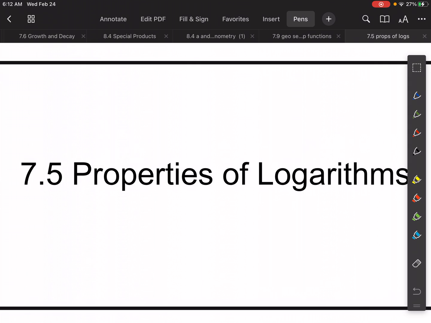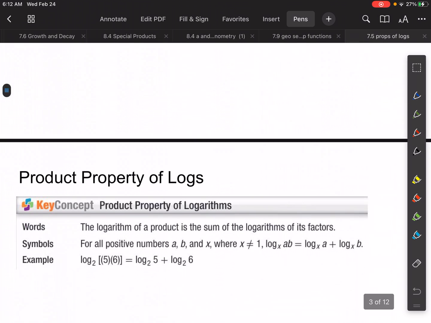Hey guys, welcome. 7.5, properties of logarithms. Hopefully, if you've been struggling with logarithms, that little jingle that you just saw, some of you are probably like, what the heck did I just watch, will help you remember what a logarithm is: just an exponent. So properties of logarithms basically follow the same rules. If a logarithm is an exponent, they're going to follow the same rules as exponentials. So if you remember your exponential rules, you're going to be fine with properties of logarithms.